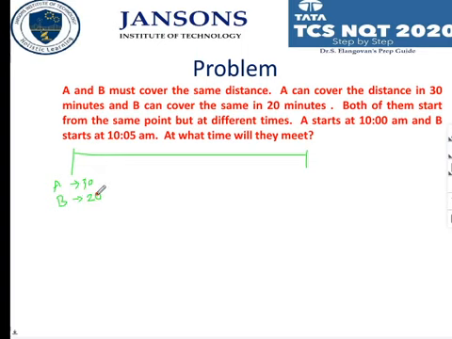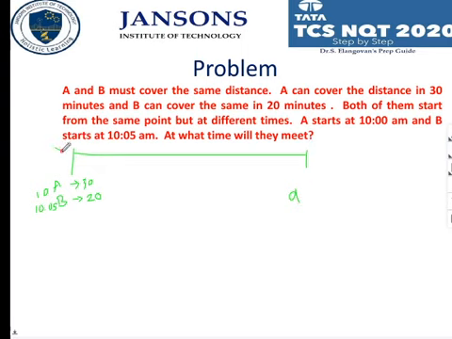Correct? So A is starting at 10 a.m. and B is starting at 10:05. So the distance is going to be the same and they will meet at this point.